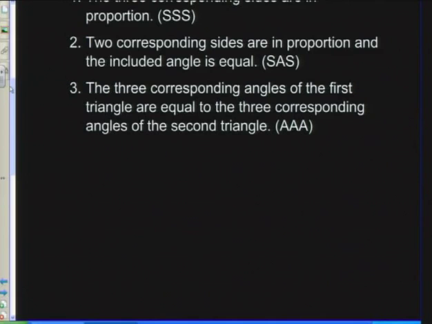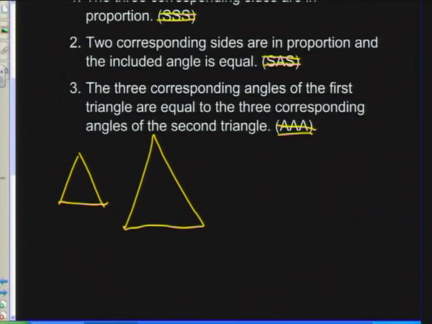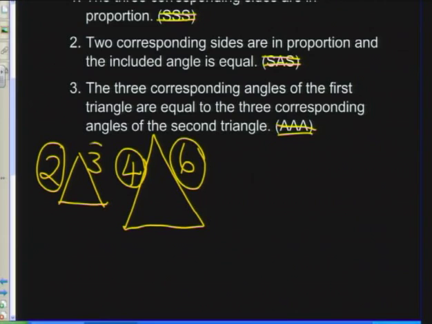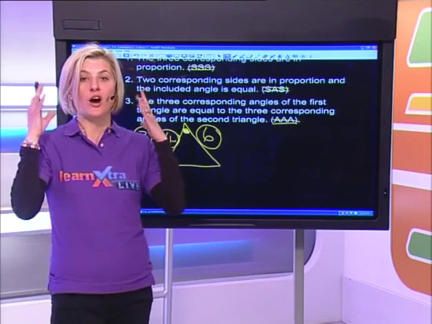The second possible proof for similarity, and please, if these are going to confuse you, then rather don't even look at them. Just remember the words, because to be honest, that's what confused me just now. Now, the second possible reason for similarity is if I have 2 sides that are in proportion. So let's say 3 and 6. I can see here that 4 over 2 gives me 2, and so does 6 over 3, and then that the included angle is the same size. Then I've also managed to prove that they are similar.